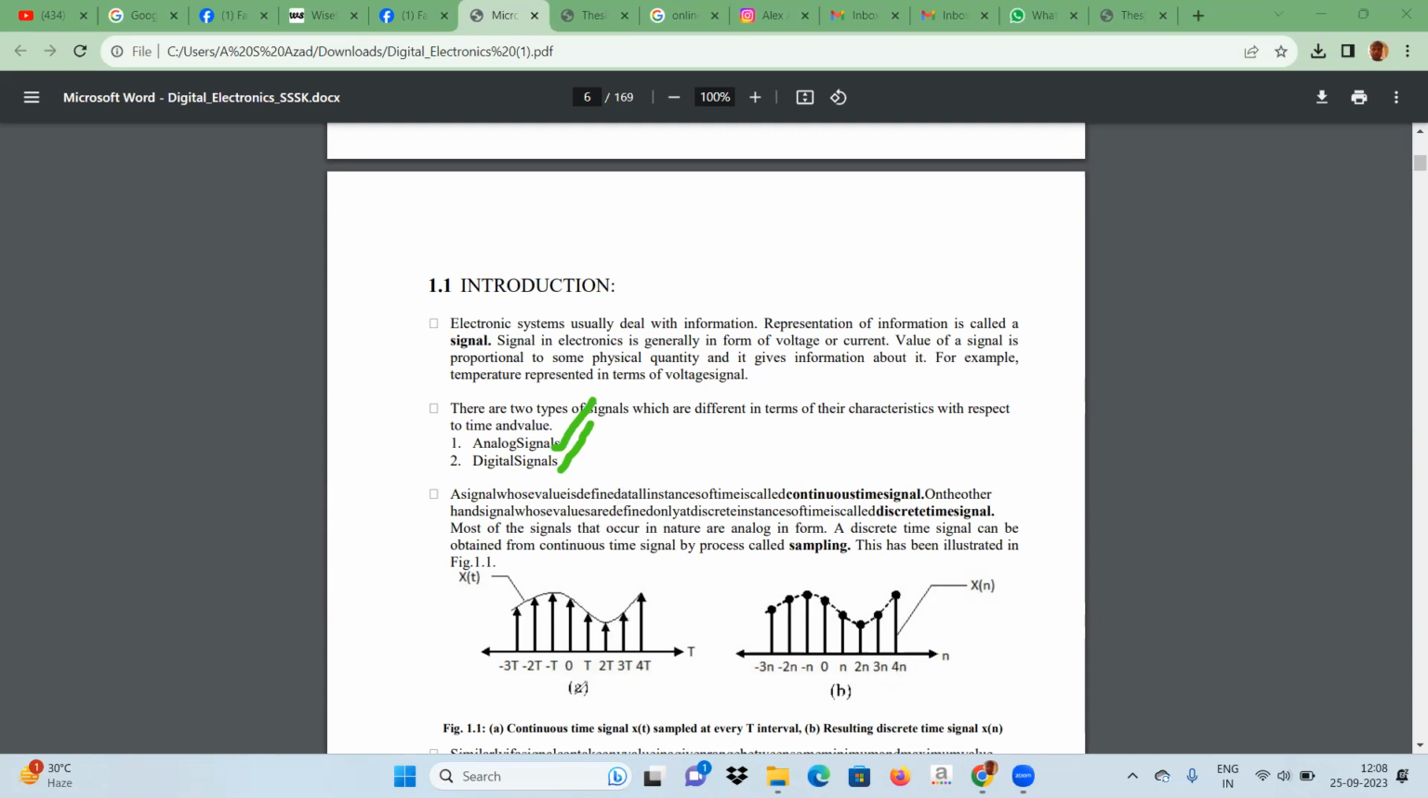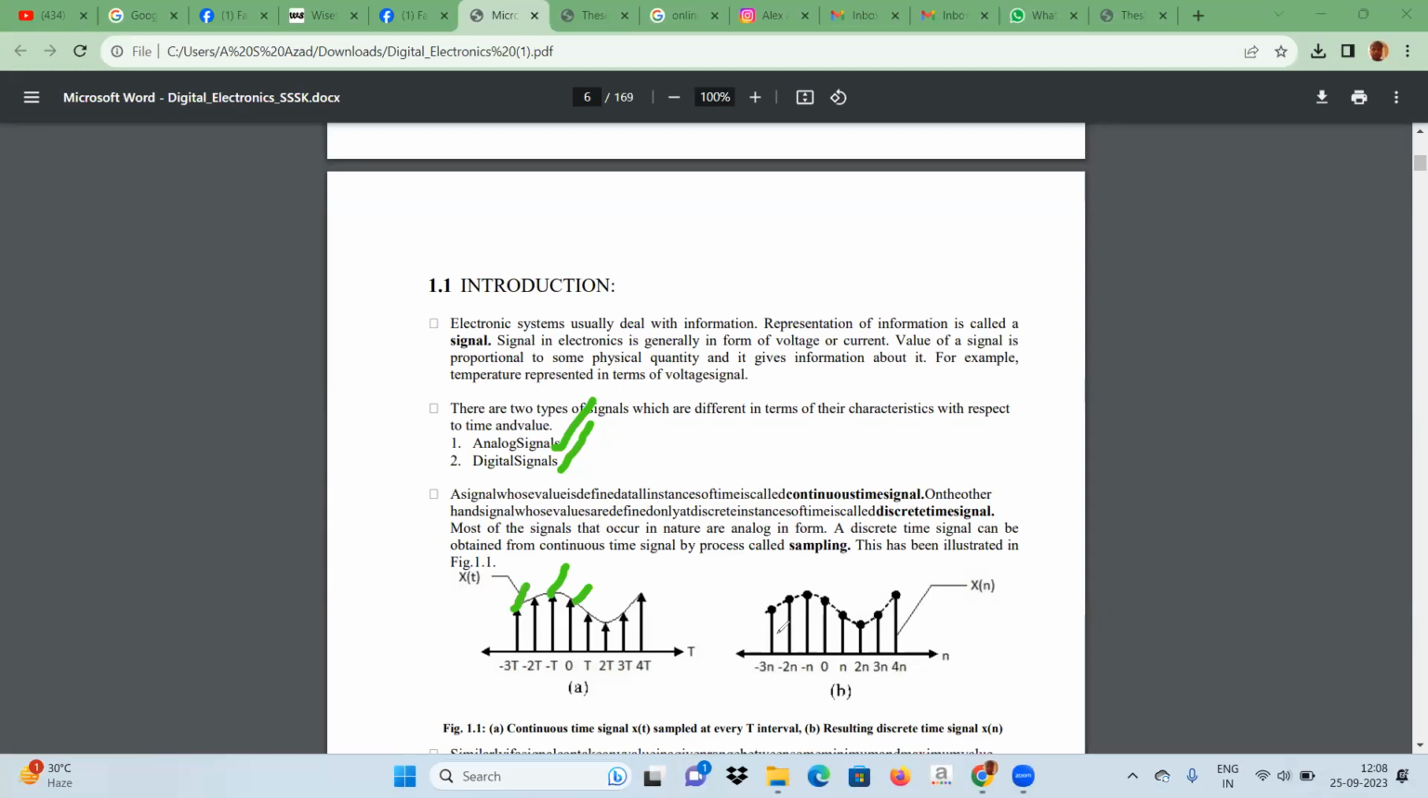Now, an analog signal is a continuous signal and each time has a continuous value. For each time it has a value. For example, for 0 time this has value this, and for minus t time, the signal has value this, and for minus 3t time, the signal also has some value.